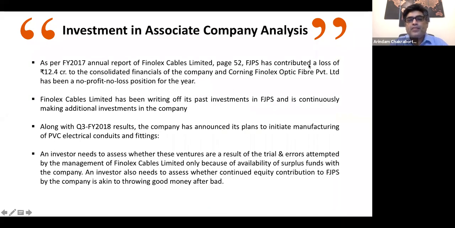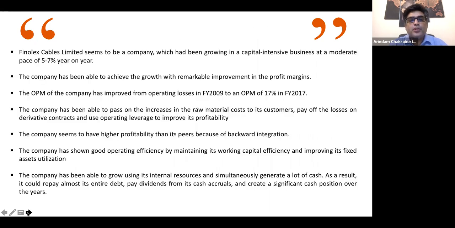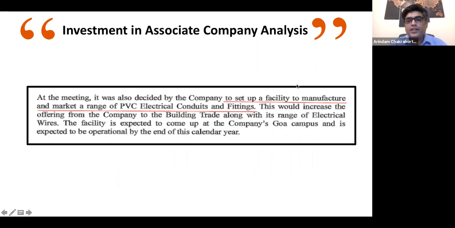So AGPS has contributed a loss of 12 crore, right? And Fioresca is writing off past investments and is continuously making additional investments in the company. The company has plans to initiate manufacturing of PVC electrical conduits and fittings. So all these things are happening, but मोटा मोटा चीज है कि ये जो investment उन लोग कर रहे हैं is not really doing good, and basically what's happening is they are throwing good money after bad investments, right? So this is an observation, to set up a facility and all these things that they are placing across.